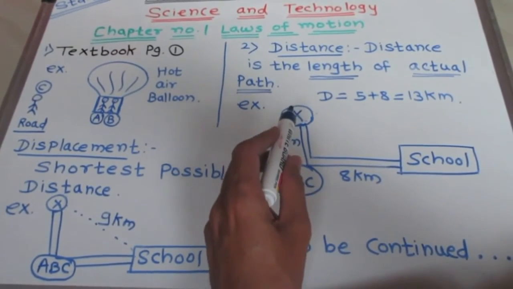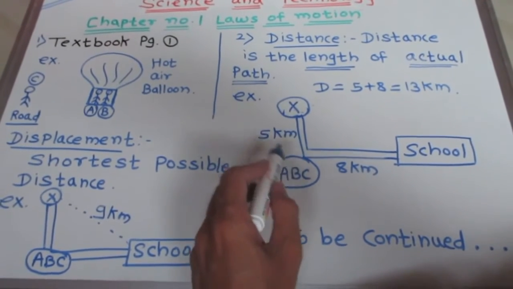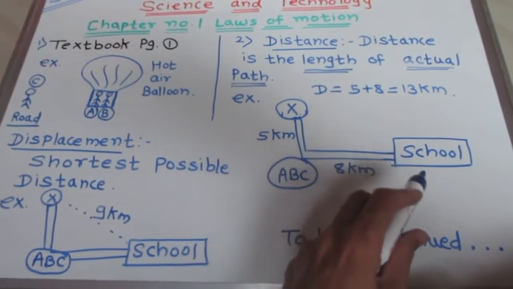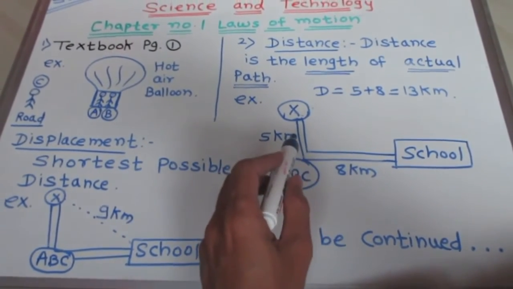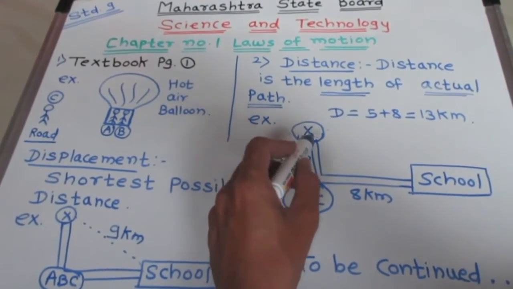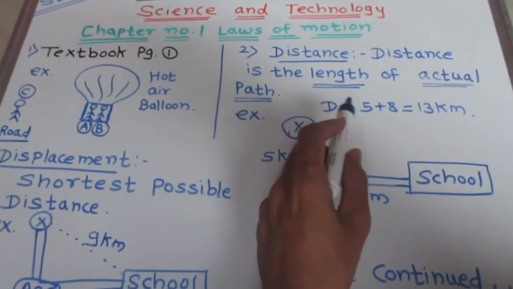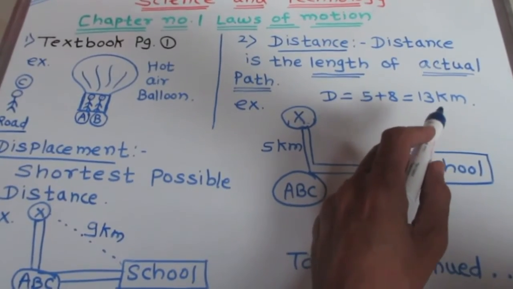So the distance traveled by X, first from X to ABC, is 5 km and from ABC to school is 8 km. So the total distance traveled by person X is distance equals 5 plus 8 equals 13 km.